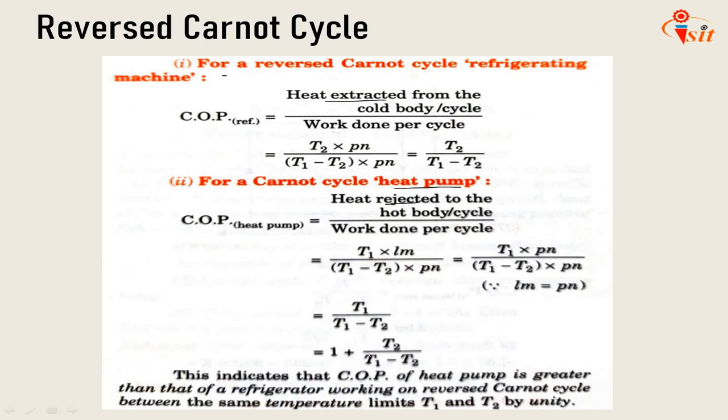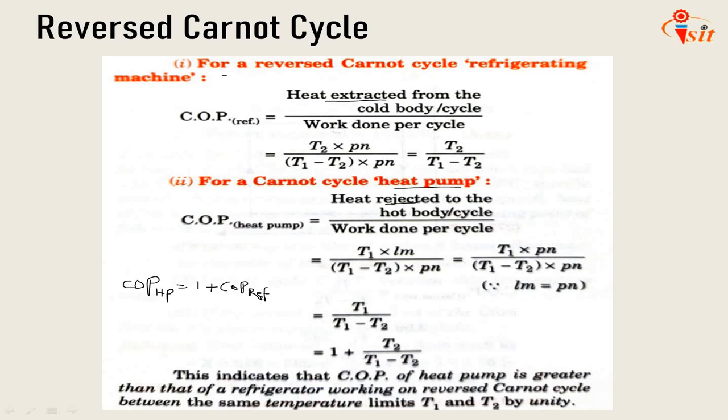We can rewrite this as 1 plus T2 divided by T1 minus T2. But we know that the COP of a refrigerator is T2 by T1 minus T2. So we can write COP of HP, that is heat pump, is equal to 1 plus COP of refrigerator.